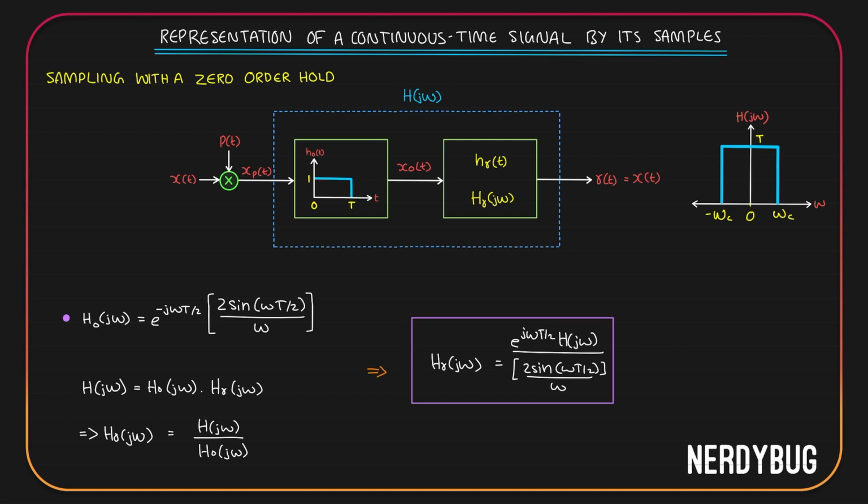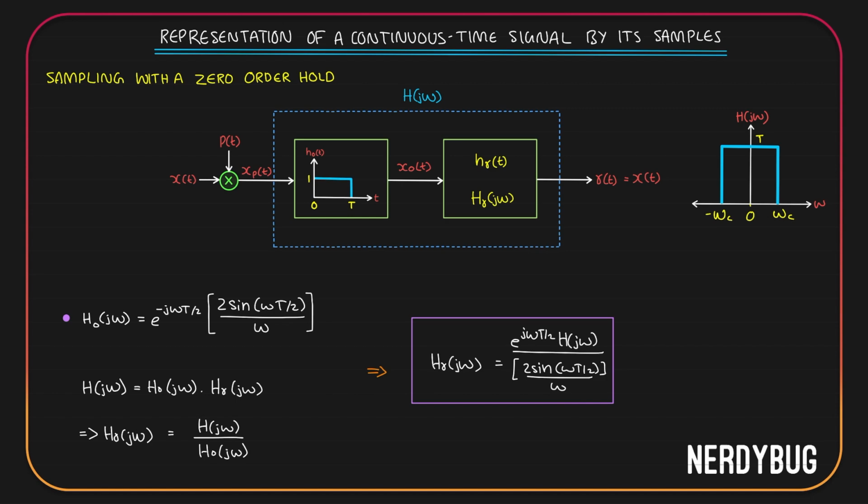So we can conclude that the reconstruction filter should have a frequency response equal to e raised to j omega T by 2 multiplied by H of j omega, which is the frequency response of the low pass filter, divided by 2 sine omega T by 2 divided by omega.